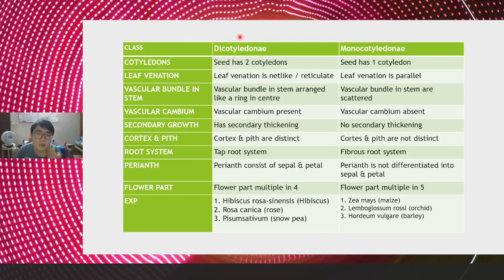So for the root system, dicot is tap root, and monocot is fibrous root. Okay, then the perianth consists of sepals and petals, and for monocot the perianth is not differentiated into sepals and petals. Okay, the flower for dicot is in 4 or 5, and monocot is in 3.